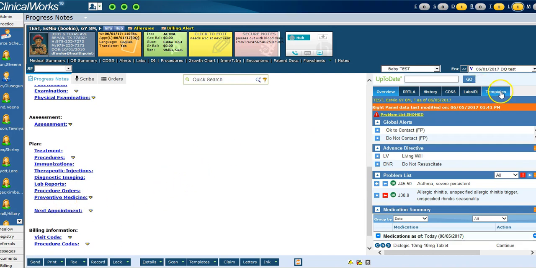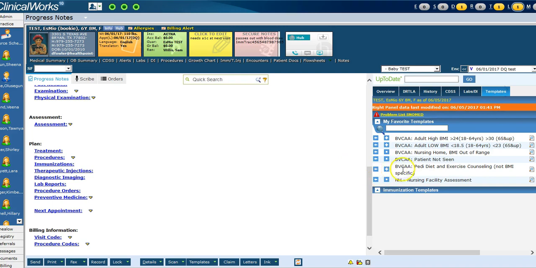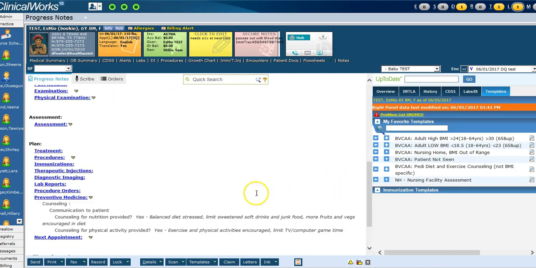First off, you click on the templates tab, and I have saved my template here as a favorite. If I simply click on the arrow, it will pull that needed flag into my progress note along with a little additional narrative. I can add more to this if I want to, but this is the bare minimum you need to meet the requirement.